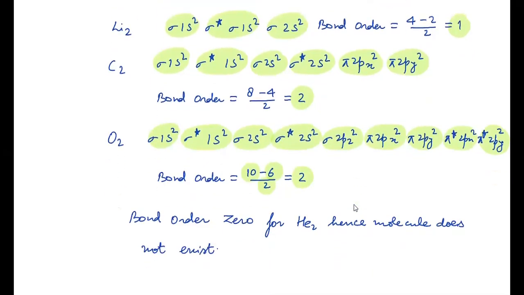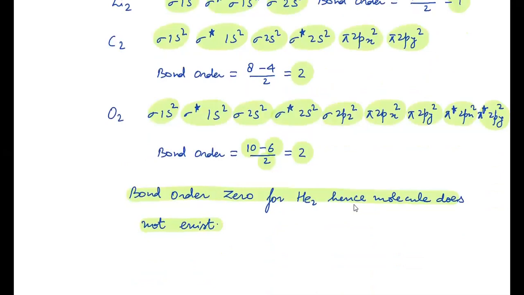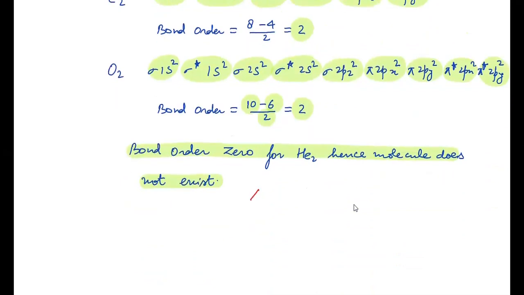So whenever bond order is 0, as for He2, this molecule does not exist, because in case of bond order 0, there is no bond possible between two atoms. That's why this molecule does not exist. So the answer for this question is 1. Clear?